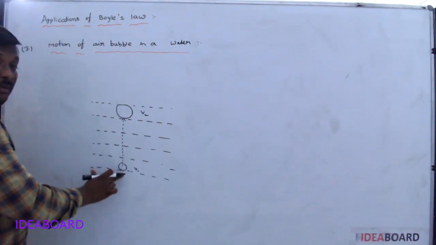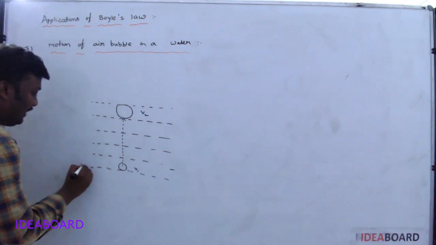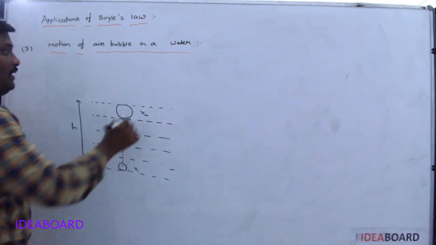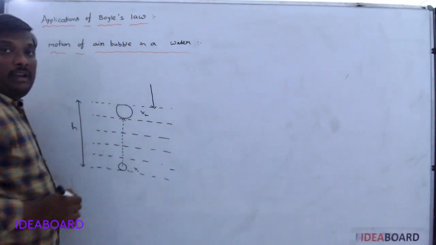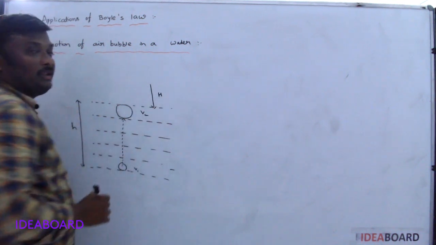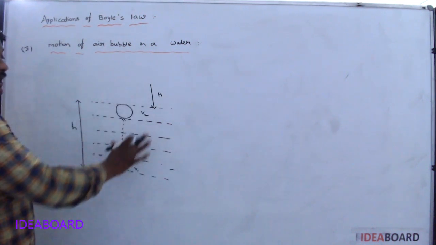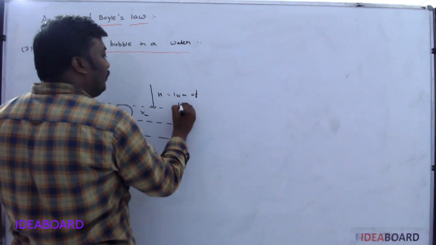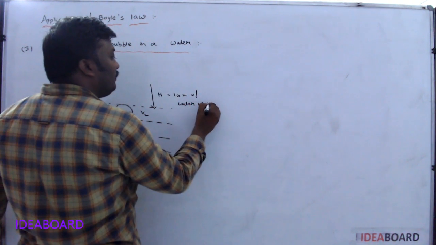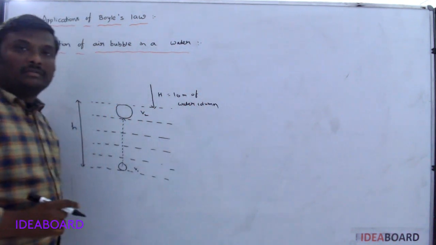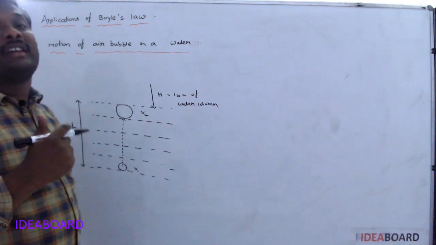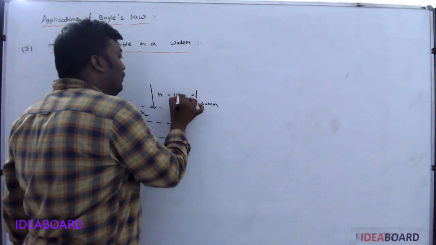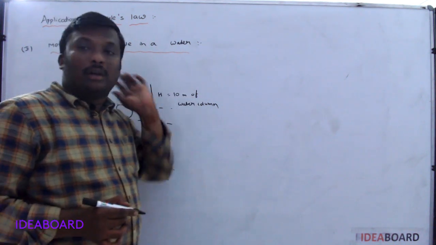So here the air bubble starts. Depth of the lake, let us assume h is the depth of the lake, and on the surface it always experiences atmospheric pressure. We consider this related to water, hence the H value here is taken as 10 meter of water column. Generally we consider 76 centimeter of Hg, but here I consider water, that's why the H value is 10 meter of water column.